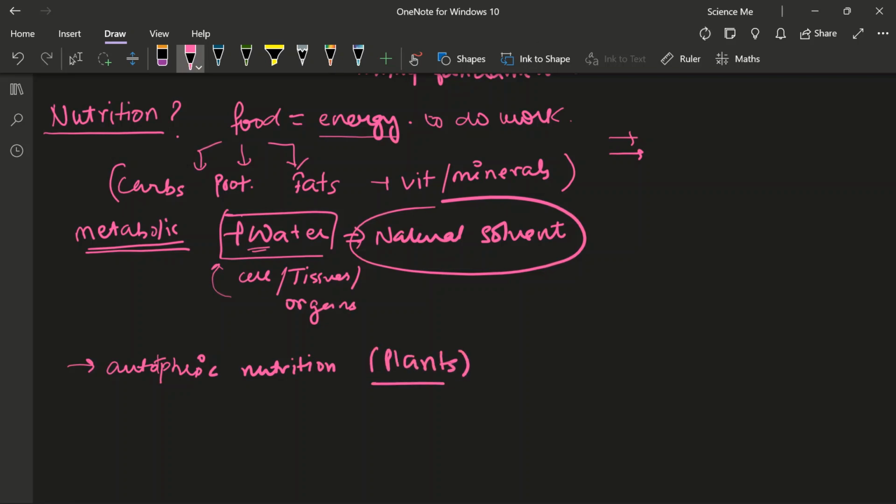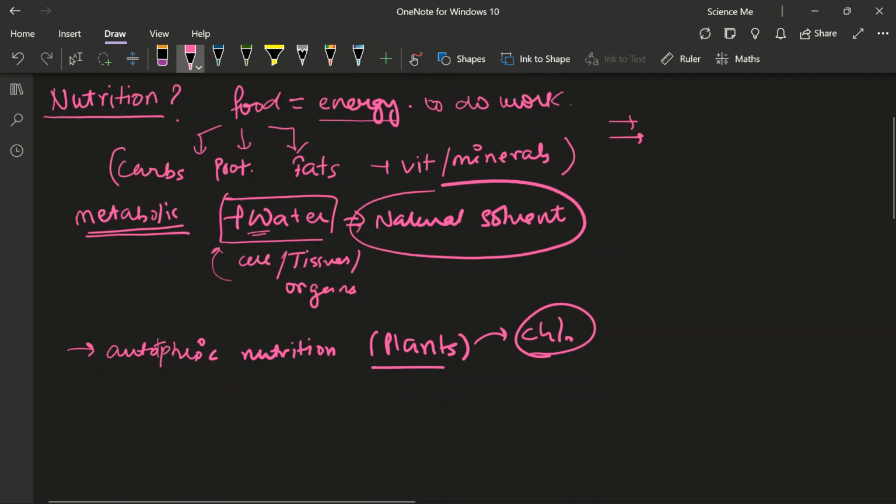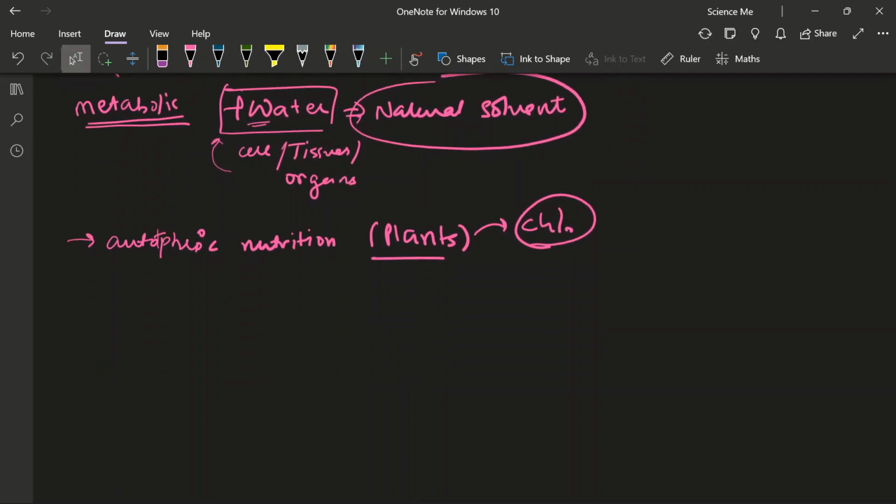Because plants are autotrophs and they have chlorophyll, because of which they make their own food. So autotrophic nutrition is simply auto means khud se and trophic means eating. So eating by your own, cooking by your own is what is known as autotrophic nutrition.